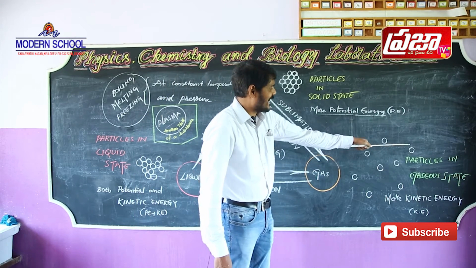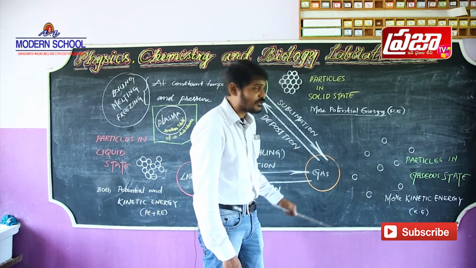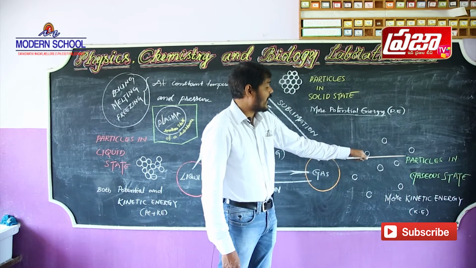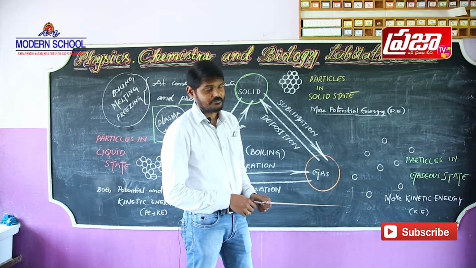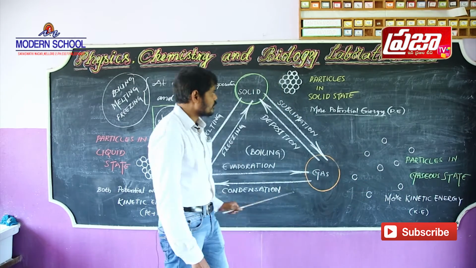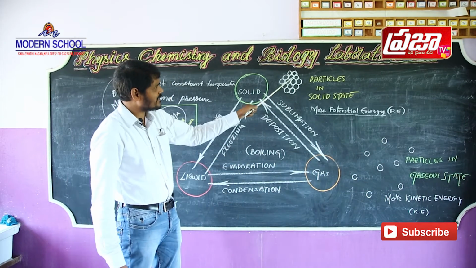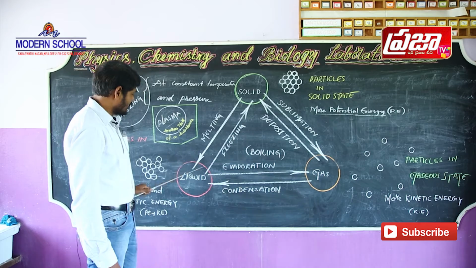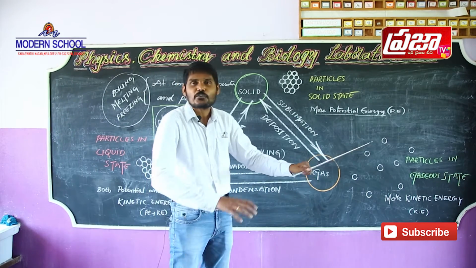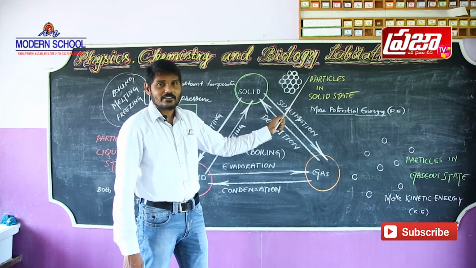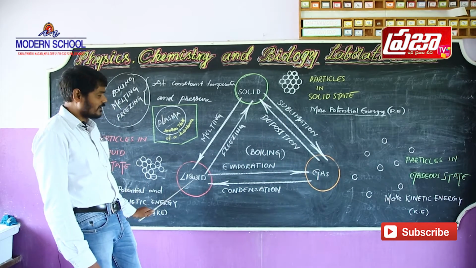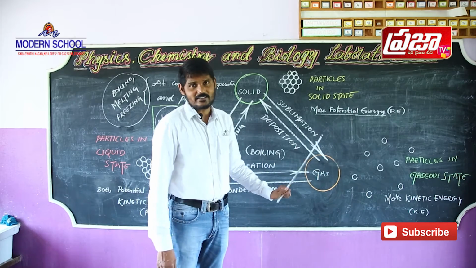Next, the gaseous state. The particles in the gaseous state are distant from each other, like this. They have no potential energy. They have more kinetic energy. So the particles in solid state are tightly packed, in liquid state loosely packed, and in gaseous state freely packed.